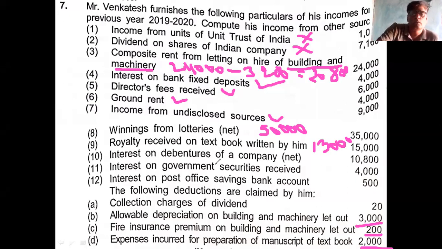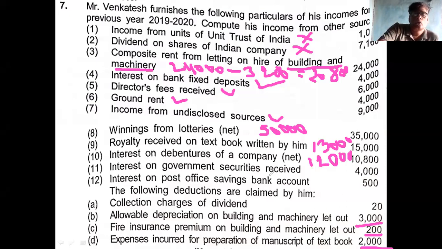Then interest on debenture of a company, 10,800. It is net. The net amount is given here. Then what is the gross amount? Rupees 12,000. 12,000 is the gross amount.